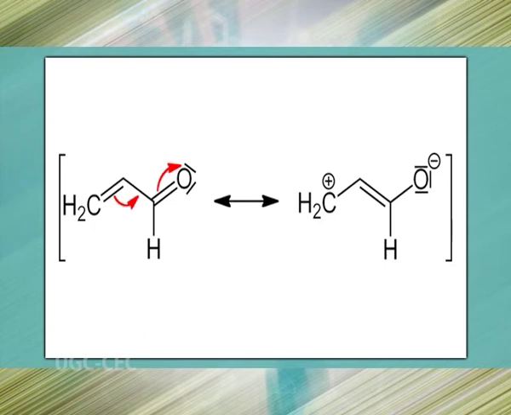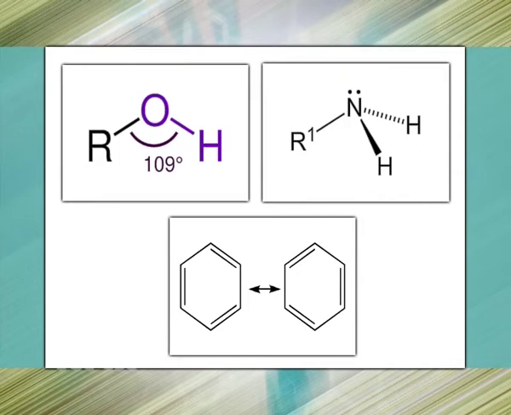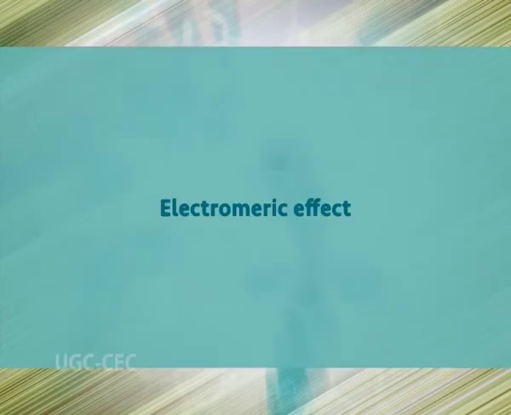The Mesomeric effect is negative when the substituent is an electron withdrawing group, and positive when the substituent is an electron releasing group. Examples of negative M substituents include acetyl, nitrile and nitro. Examples of positive mesomeric substituents include alcohol, amine and benzene. Now let's talk about the electromeric effect.